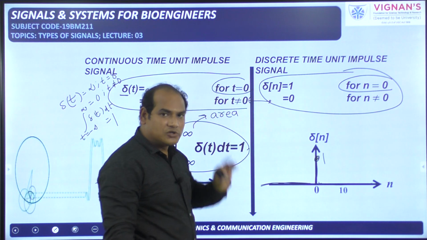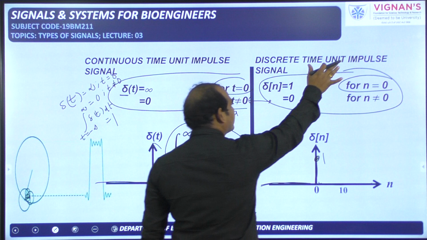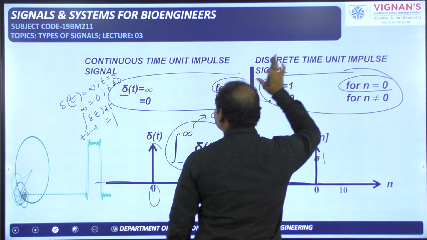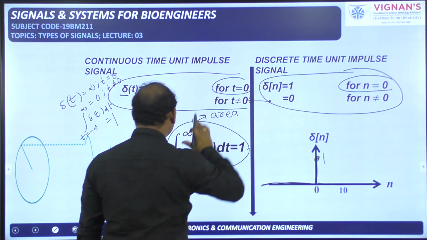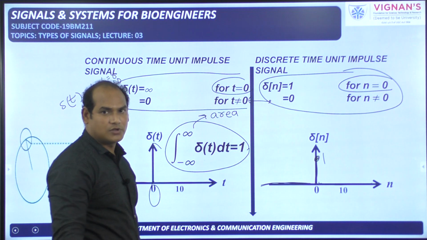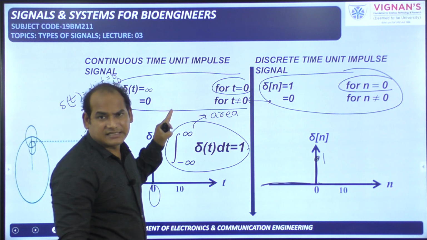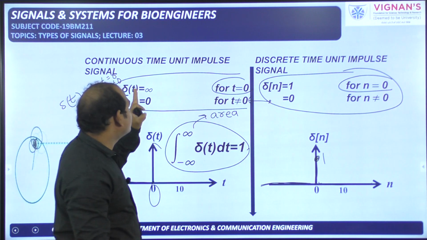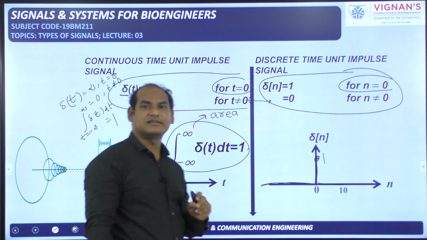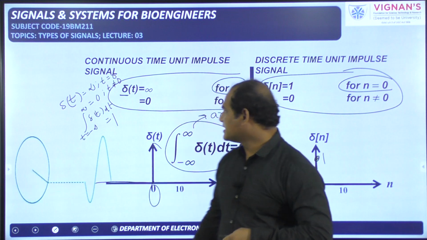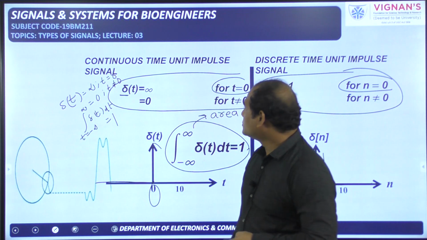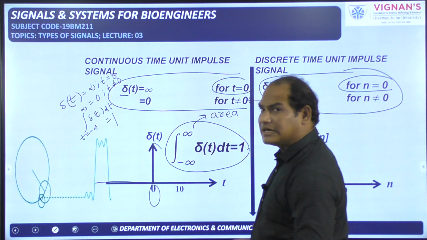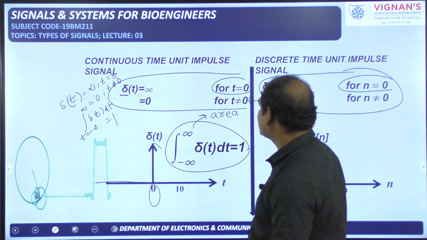And one more thing is, the discrete one can be generated in the laboratory, but the continuous one cannot be generated in the laboratory because infinity amplitude is involved. This is not a practical signal, it is for ideal purpose only. Remember that one. The continuous time unit impulse signal is the ideal signal. It cannot be generated practically. So this is about the unit impulse signal in both continuous domain and discrete domain.